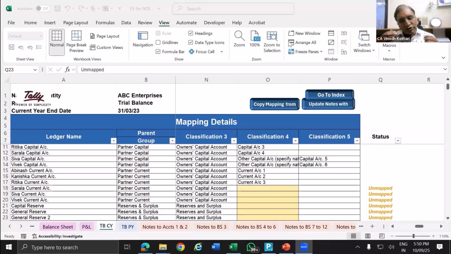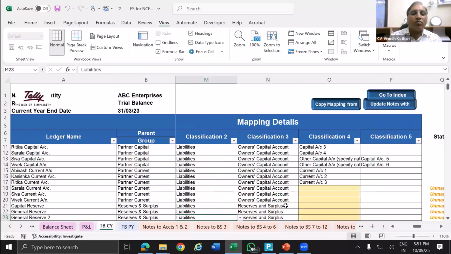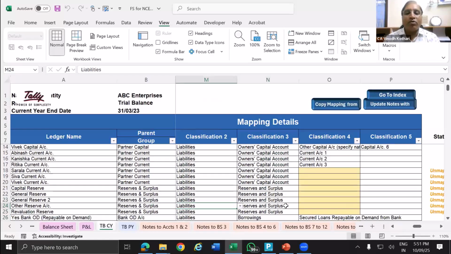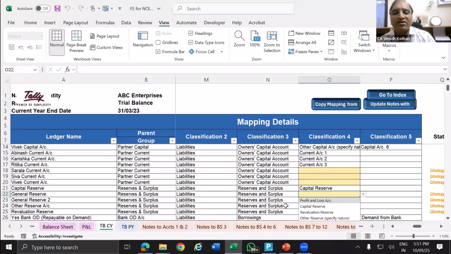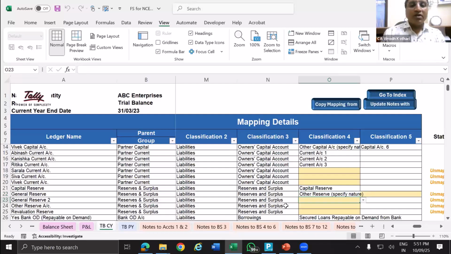Sometimes some confusion will surely come. I don't deny the fact, but some issues may come practically. But if you do it one by one, you will be able to understand it better. Now, capital reserves and surplus. Capital reserve, again, I want to classify in capital reserve. General reserve, normally in a private limited company, no one prepares this kind of reserve. But assuming such people create some reserve, the other reserve. Now, once you create classification 4, automatically classification 5 will be created